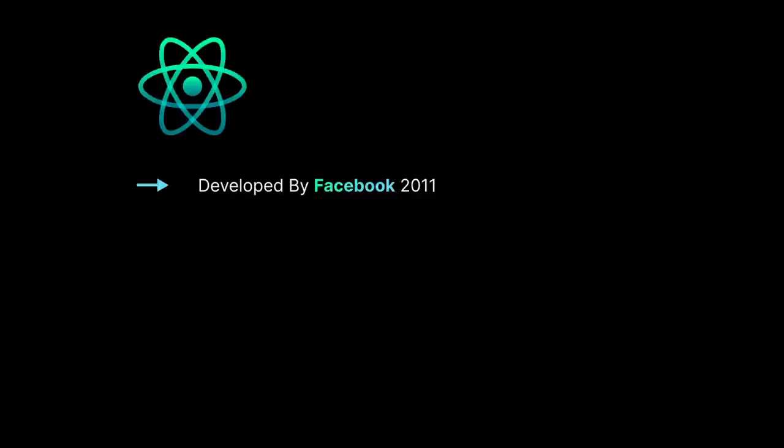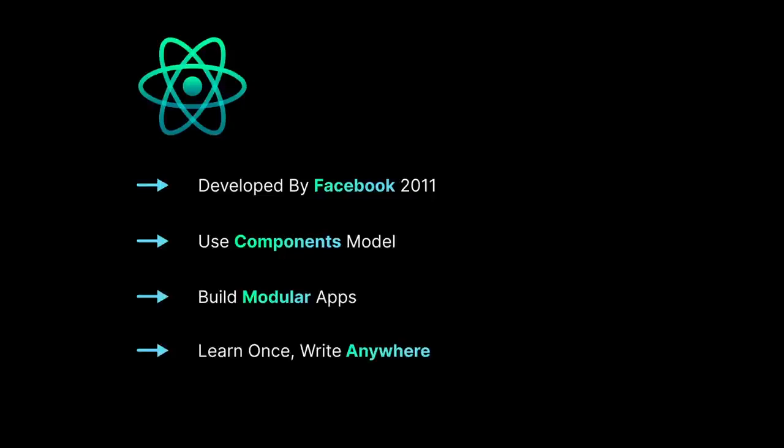React.js was created in 2011. It uses something called the component model, which we will discuss more in detail in this course, but not right now. It allows us to build modular apps. And finally, there is a saying about React.js: learn it once and write it anywhere. So now let me break all of them one by one.